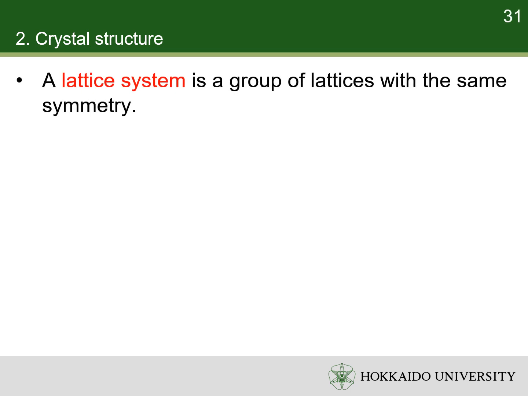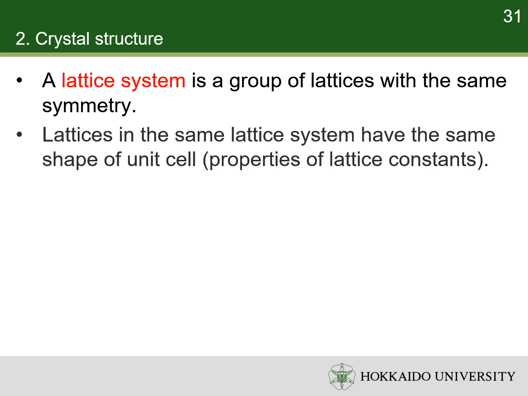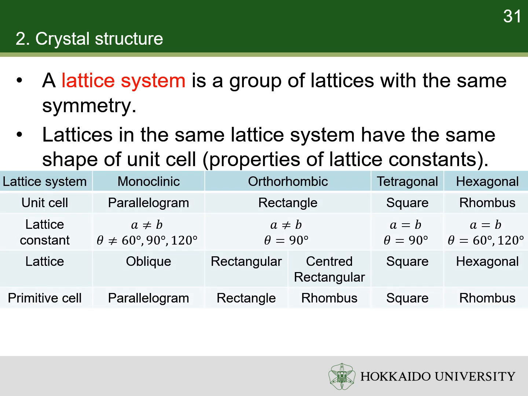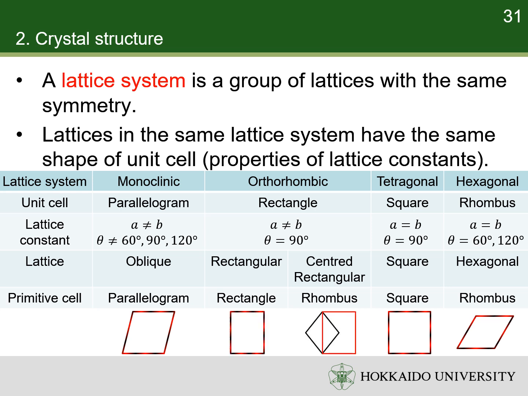A lattice system is a group of lattices with the same symmetry. In other words, lattices in a lattice system have the same shape of unit cells, i.e., the same properties in their lattice constants. In two-dimensional space, the 5 lattices are grouped into 4 lattice systems. The monoclinic, tetragonal, and hexagonal lattice systems have 1 lattice each, oblique, square, and hexagonal. The orthorhombic lattice system has 2 lattices, rectangular and centered rectangular.